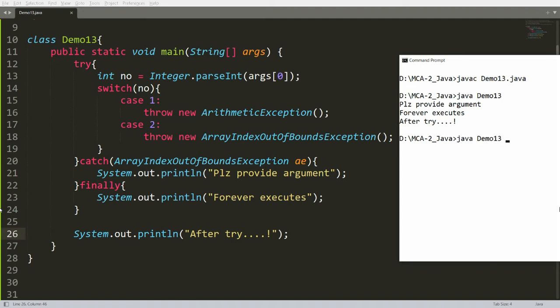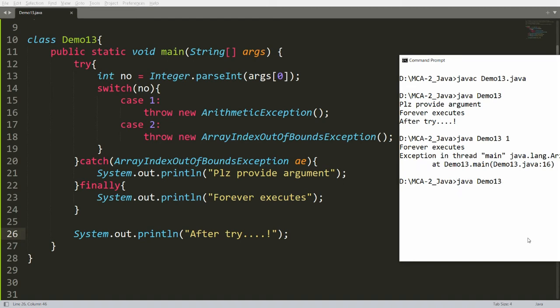But suppose the user provides the number 1, then there is an arithmetic exception. I have not caught the arithmetic exception over here, so definitely there will be abnormal termination and I will not get the message after try, but I will get the message forever executes. See here, forever executes and exception is there. So I'm not getting the message after try.